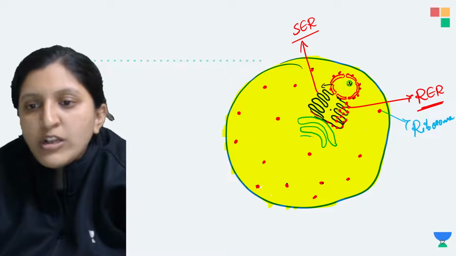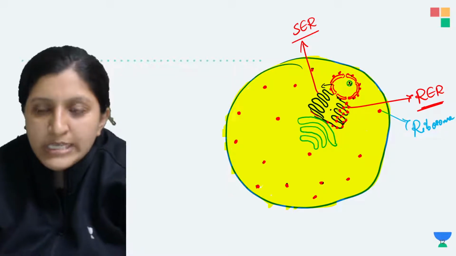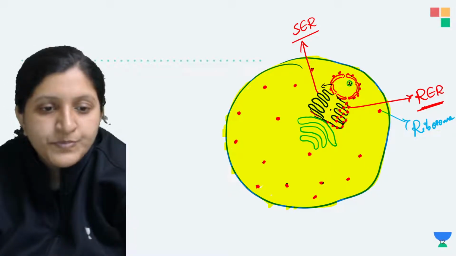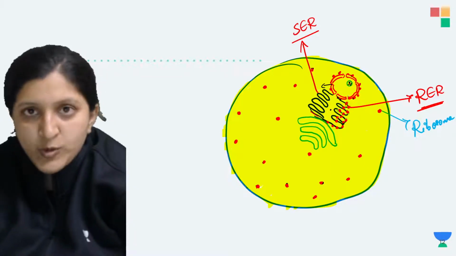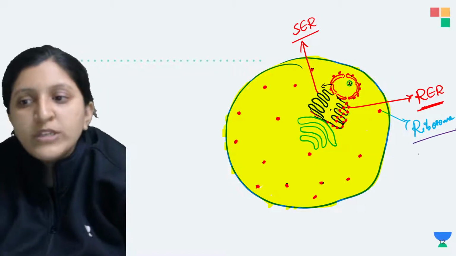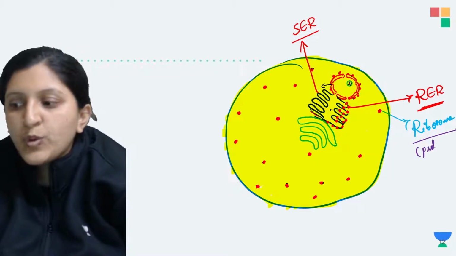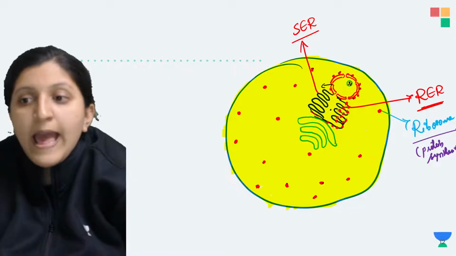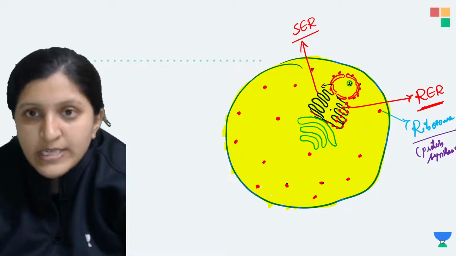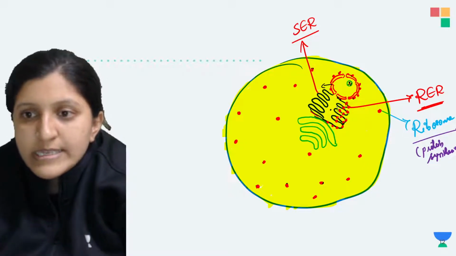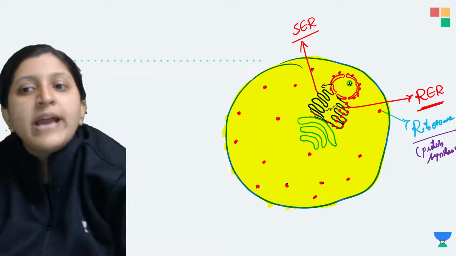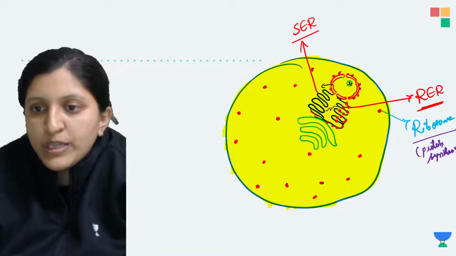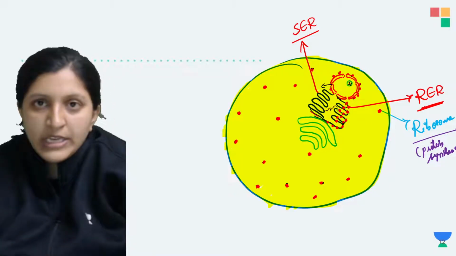Okay, so now this endoplasmic reticulum is giving rise to a structure called the Golgi body. Once the Golgi body is formed, whatever protein is synthesized, let's say here, this is a ribosome. What is the function of the ribosome? The function of the ribosome is protein synthesis. So protein is being synthesized by the ribosome, and as the protein is being synthesized here, this synthesized protein is getting modified in the endoplasmic reticulum. So modification of protein you can see towards the rough endoplasmic reticulum.